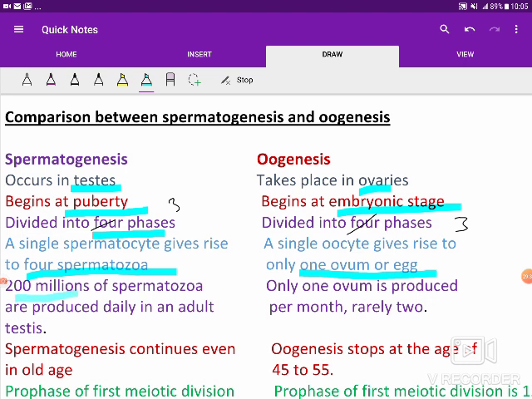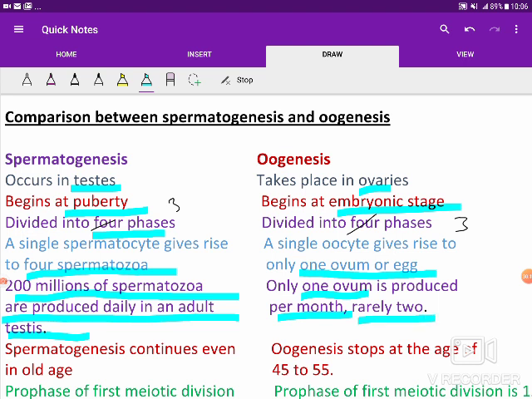Now 200 millions of spermatozoa are produced every day, you can say, in an adult human male, whereas in an adult human female only 1 ovum, sometimes 2, will be produced per month. Okay, usually one ovary ovulates this month, and next month the other ovary will do it, but rarely, sometimes both the ovaries produce the ova or egg, so rarely two, but usually one ovum per month.